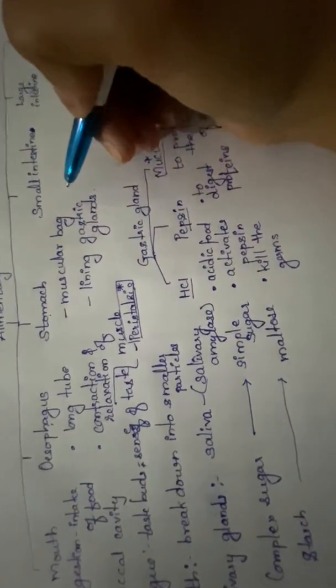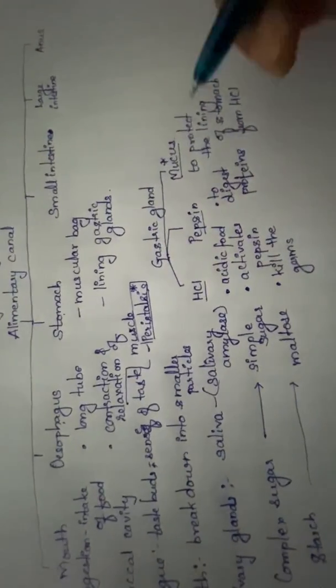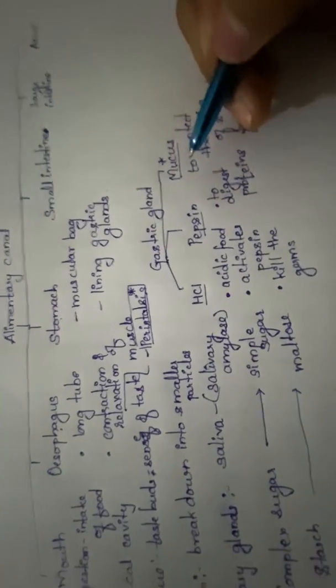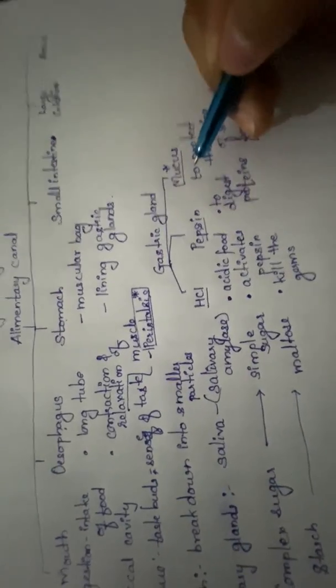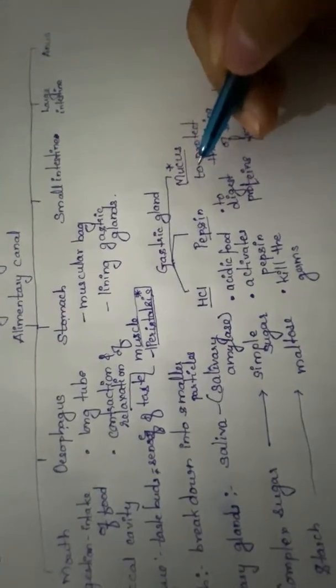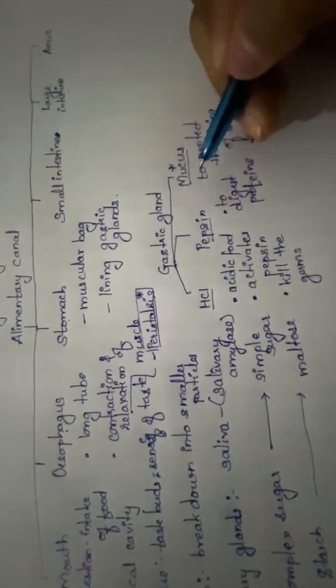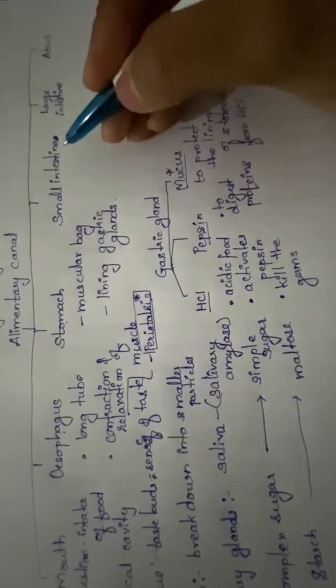Here, one more thing you need to understand, that the food which is now present in stomach has become totally acidic, right? And it has undergone a lot of churning because of walls of muscles. Now this food will exit the stomach and enter the small intestine.